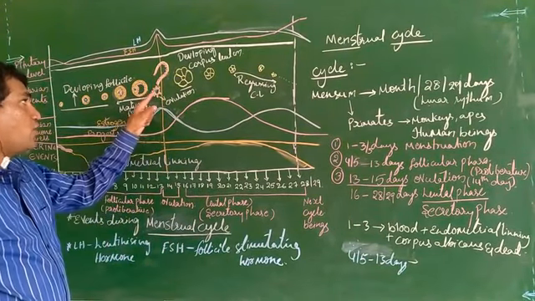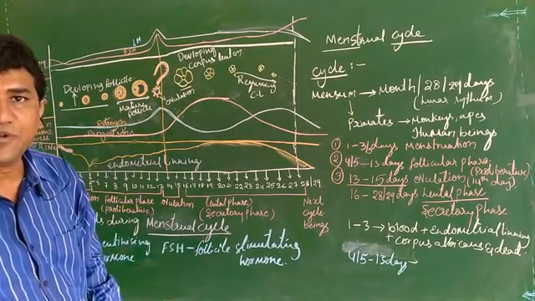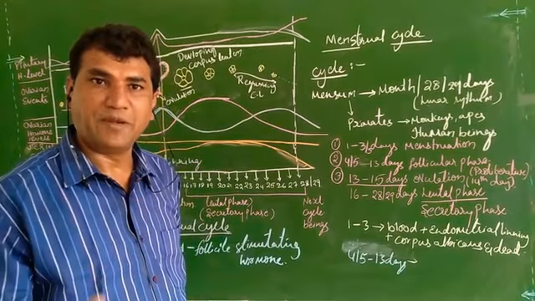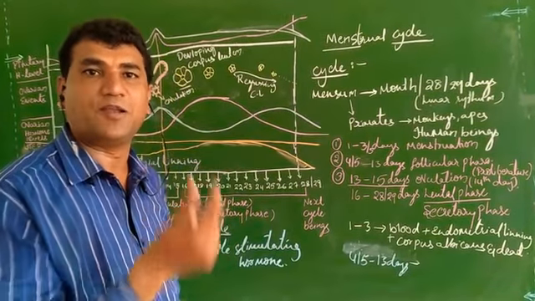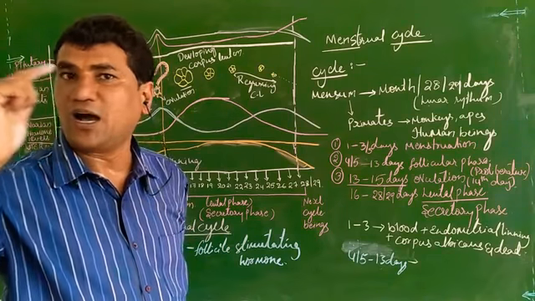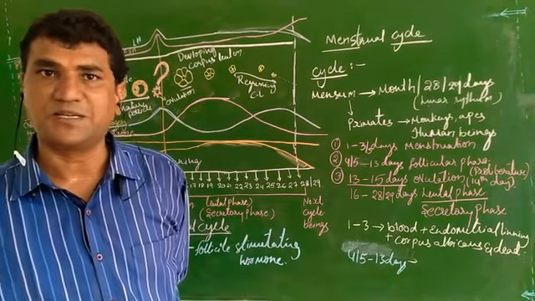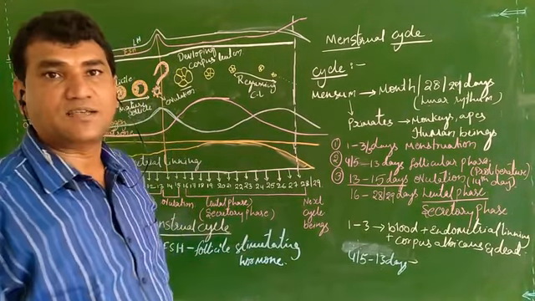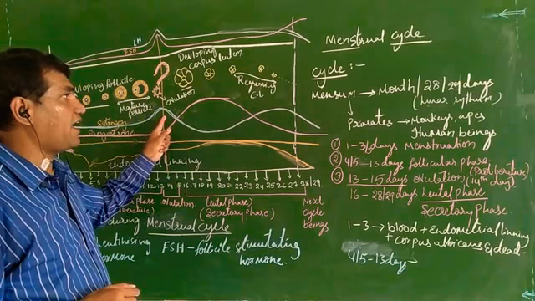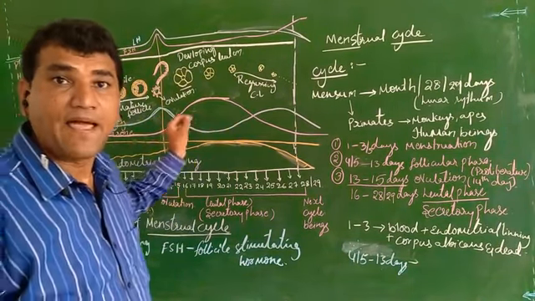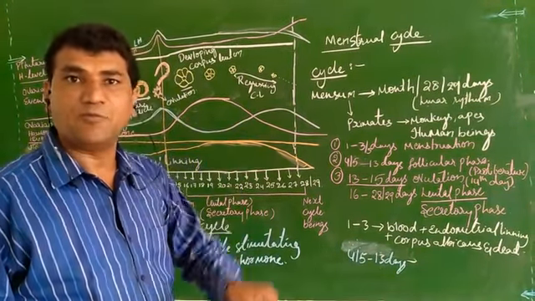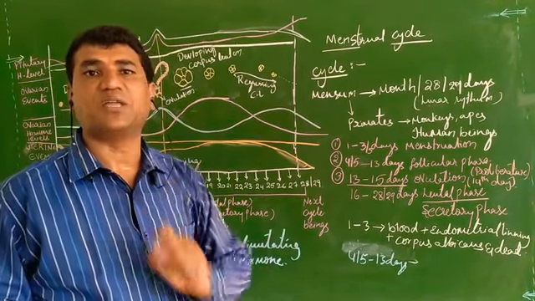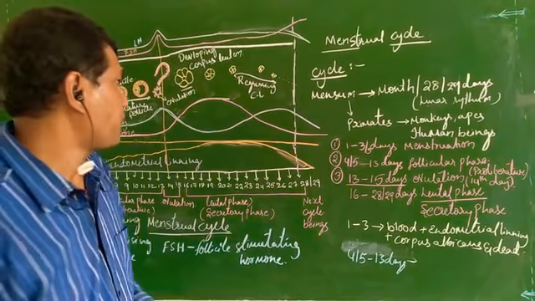So here the ovum starts moving through the fimbriae into the infundibulum, to the ampulla, to the isthmus, to the uterus. This movement starts once the releasing takes place, moving from the infundibulum to the ampulla to the isthmus to the uterus.